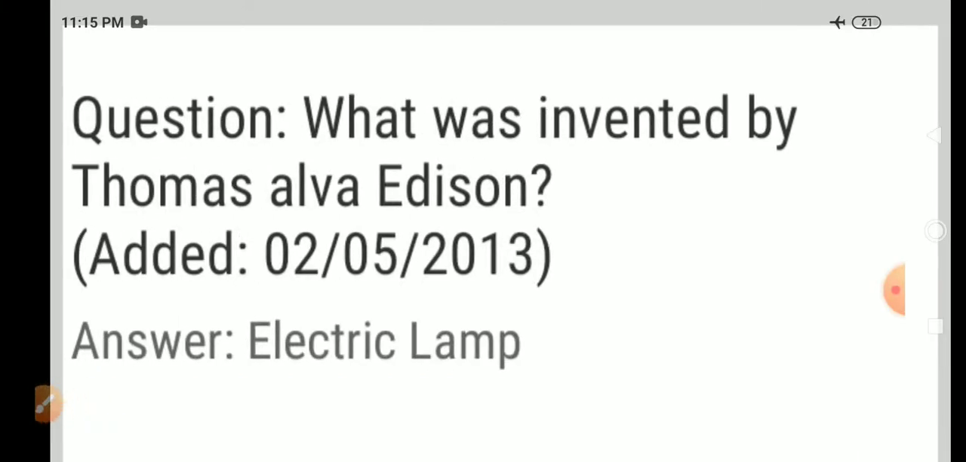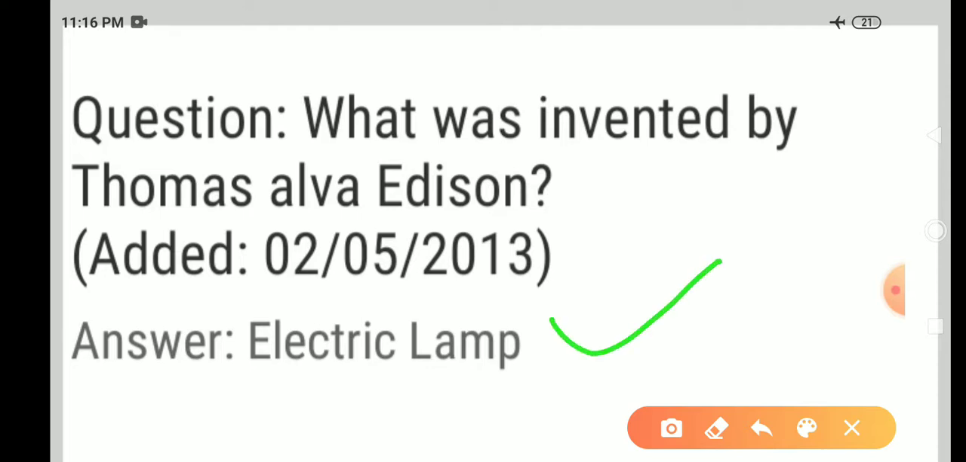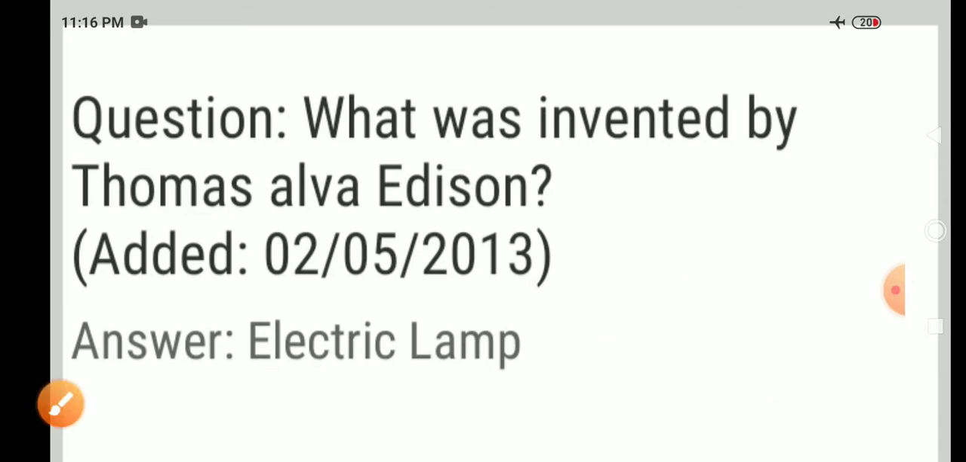Next question. What was invented by Thomas Alva Edison? Here Edison has different inventions, but of all those inventions, the important invention is the electric lamp. So it should be, what was the most important invention by Thomas Alva Edison? It is the electric lamp.